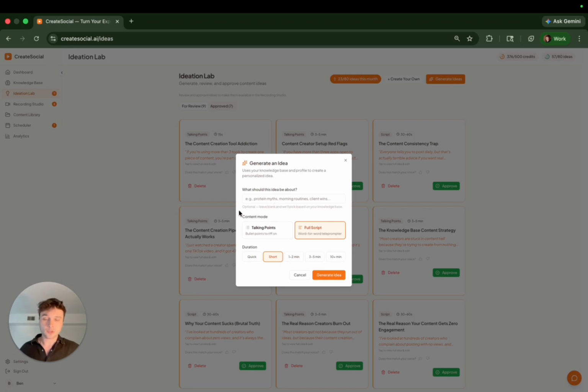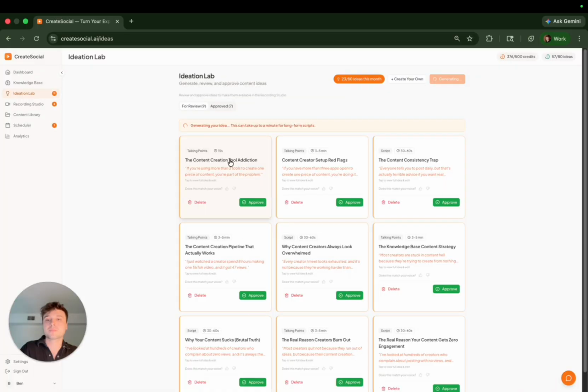In this case, I'm going to use full script and I'm going to go short. The difference between these durations, which you can switch between, are basically quick is going to be anywhere 15 to 30 seconds. Short is 30 to 60 seconds. Then you have 1 to 2 minutes, 3 to 5 minutes, 10 plus minutes, so that you can create scripts and generate scripts that are covering all different lengths rather than just say really short or really long. So in this case, let's do short and let's just tap generate idea.